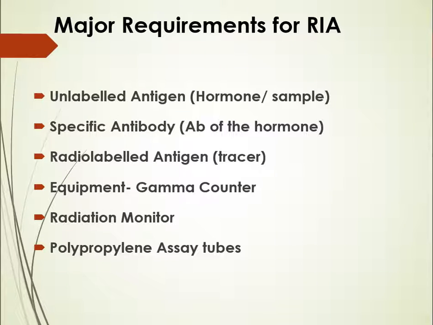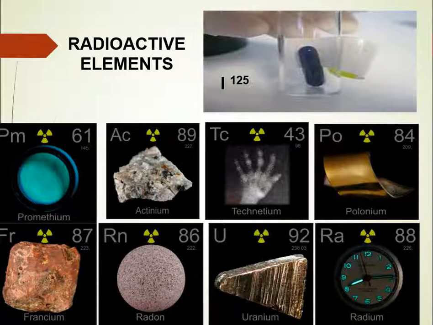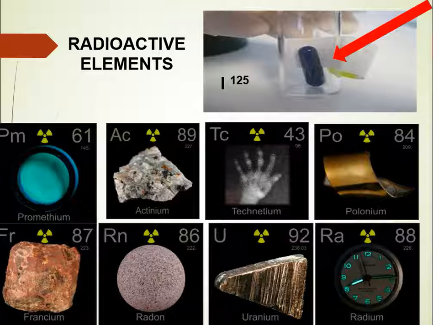Major requirements for RIA are unlabeled antigen, specific antibody, radio-labeled antigen or tracer, equipment like gamma counter, radiation monitor, and polypropylene assay tubes. Labeled antigen is the same hormone to be measured in the sample, but it contains one or more atoms of a radioisotope to allow measurements. There are many radioisotopes in use in different nuclear techniques, but iodine-125 is a widely used isotope which has a half-life of 60 days.